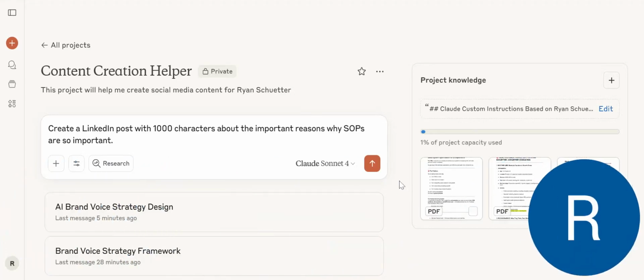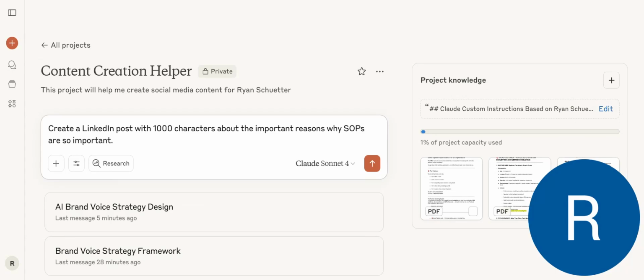So to summarize everything we've done so far, we added a bunch of content from our website, from LinkedIn, from Google. Any sort of copy we had on our business or content we previously created, we added into our project knowledge. Then we created a brand voice or brand identity. And based on that brand identity, we created a custom set of instructions, which we pasted in here. So now let's give it a go.